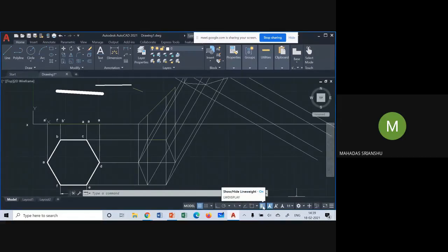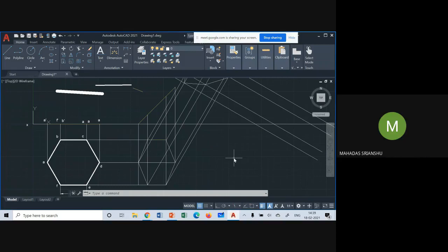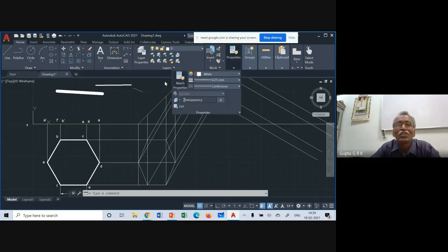Actually, for every command there are 3 or 4 ways to choose. For line, I can type L, or I can choose this icon here. There are different ways of doing it. It doesn't matter, whichever way you feel convenient. I feel this is convenient. Choose properties, draw one line here of my interest thickness and change the properties of anything you want.